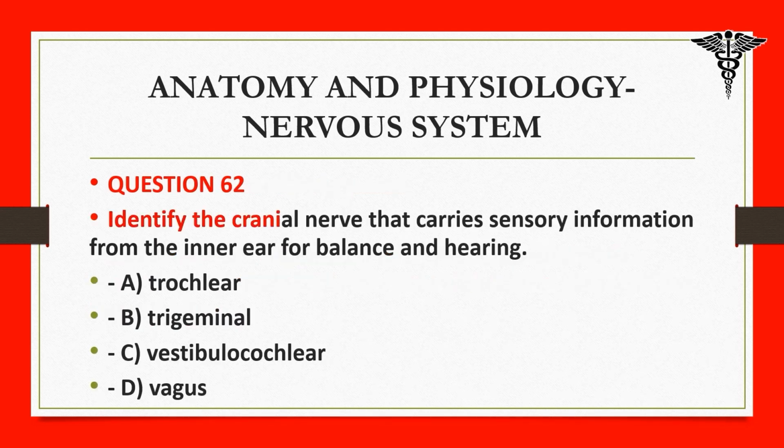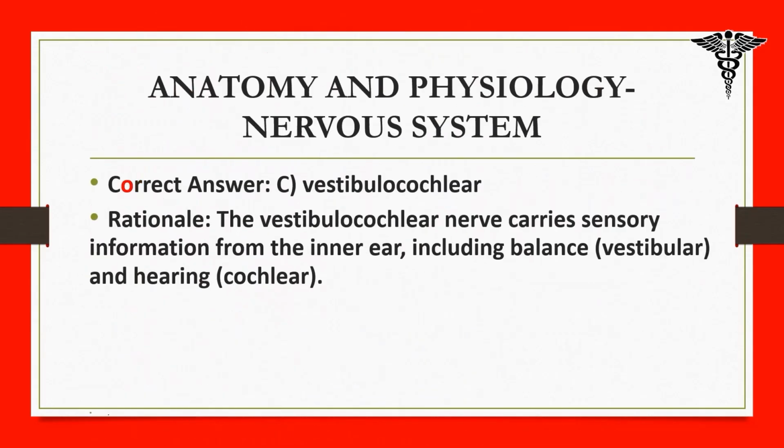62. Identify the cranial nerve that carries sensory information from the inner ear for balance and hearing. A. Trochlear, B. Trigeminal, C. Vestibulocochlear, D. Vagus. Correct answer: C. Vestibulocochlear. Rationale: the vestibulocochlear nerve carries sensory information from the inner ear, including balance (vestibular) and hearing (cochlear).